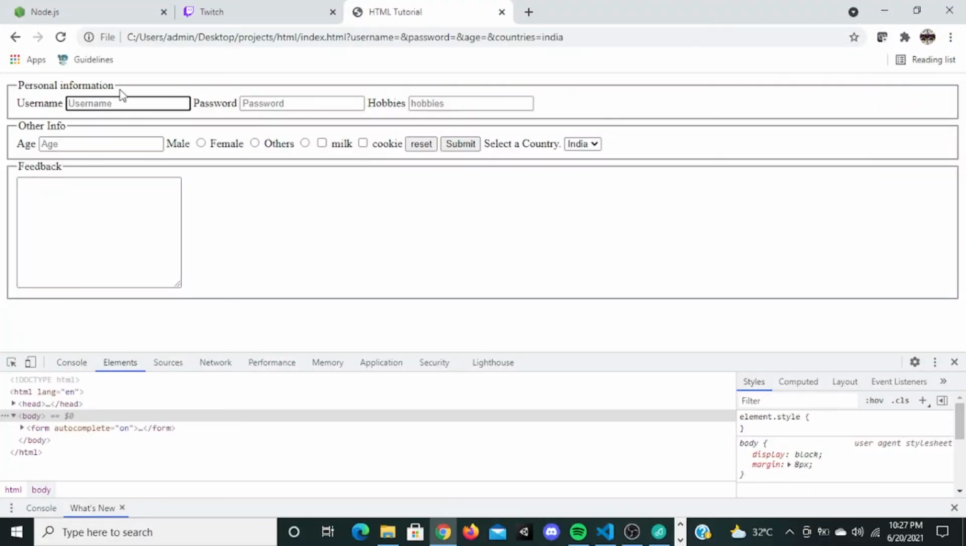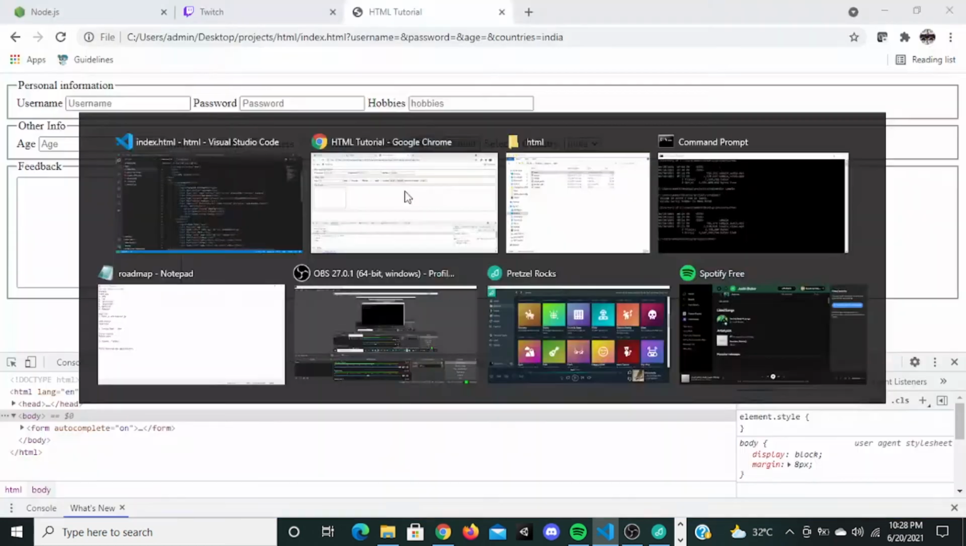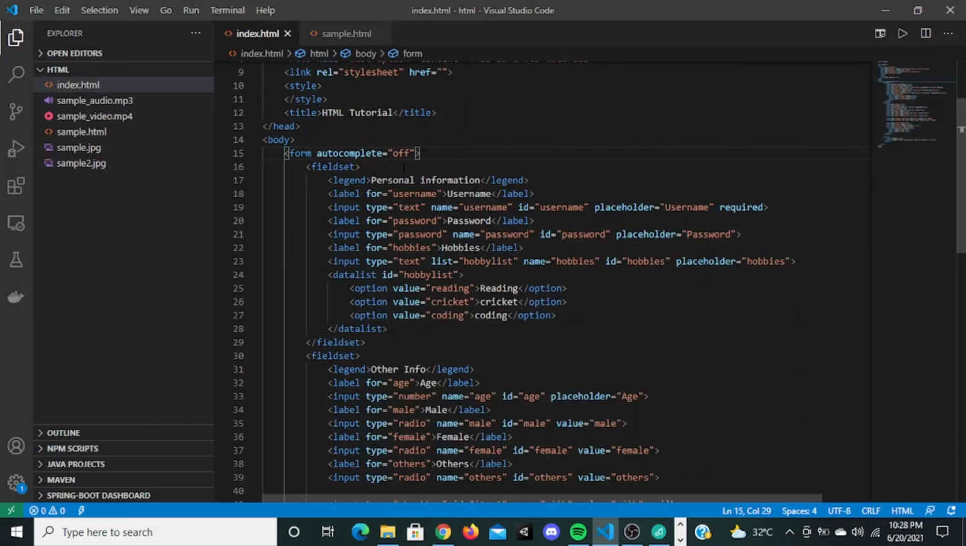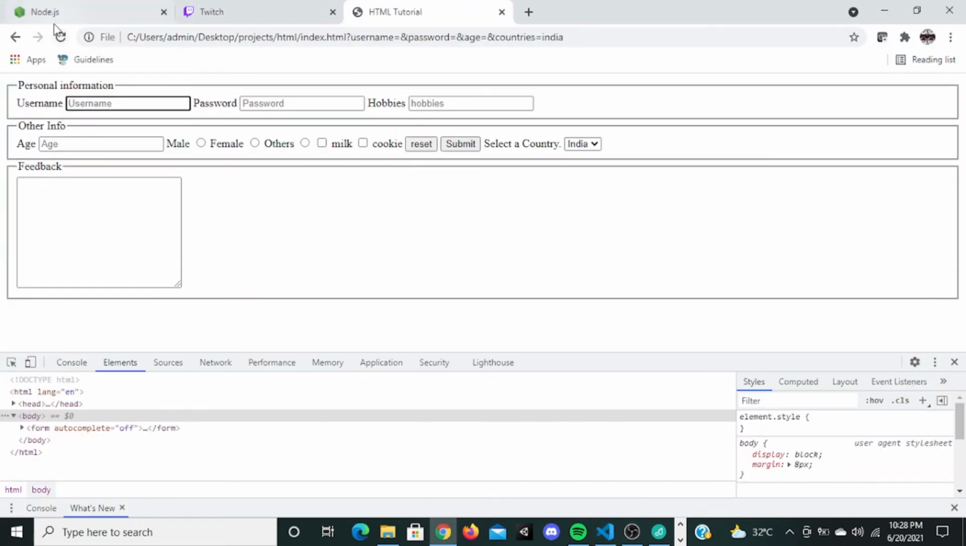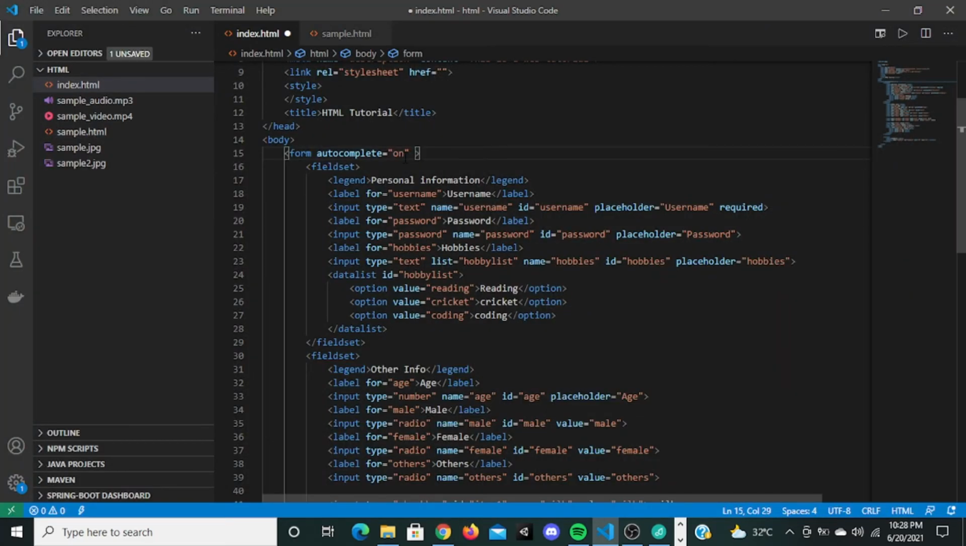But I think in this browser it is on by default. Maybe let's turn autocomplete off and refresh this. Now when I do something, there is no autocomplete. This is because we did that datalist thing, but now when I come here, there is no autocomplete. Let's keep it on. Now let's refresh it. Yeah, now autocomplete works.